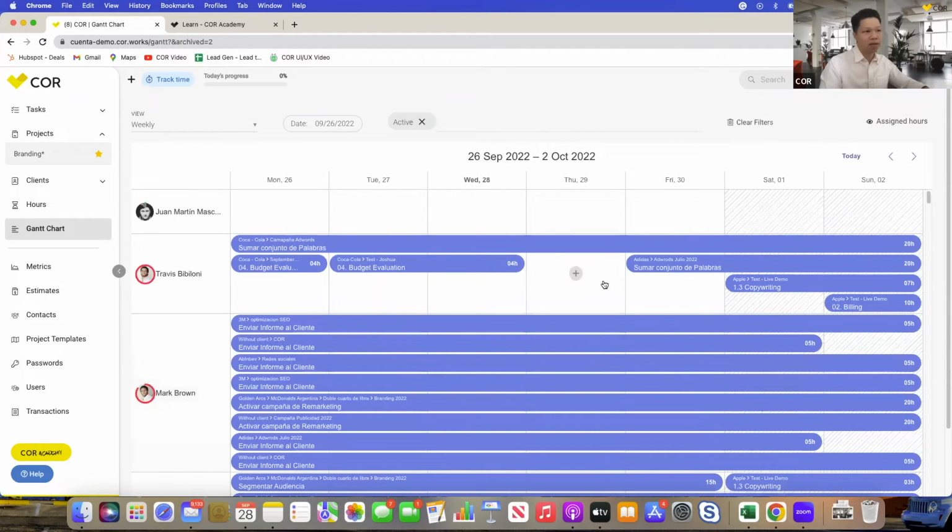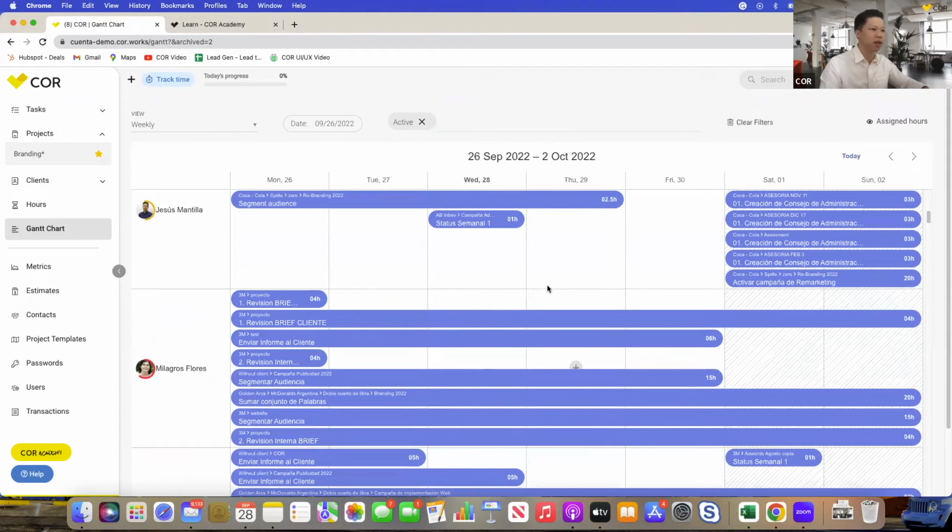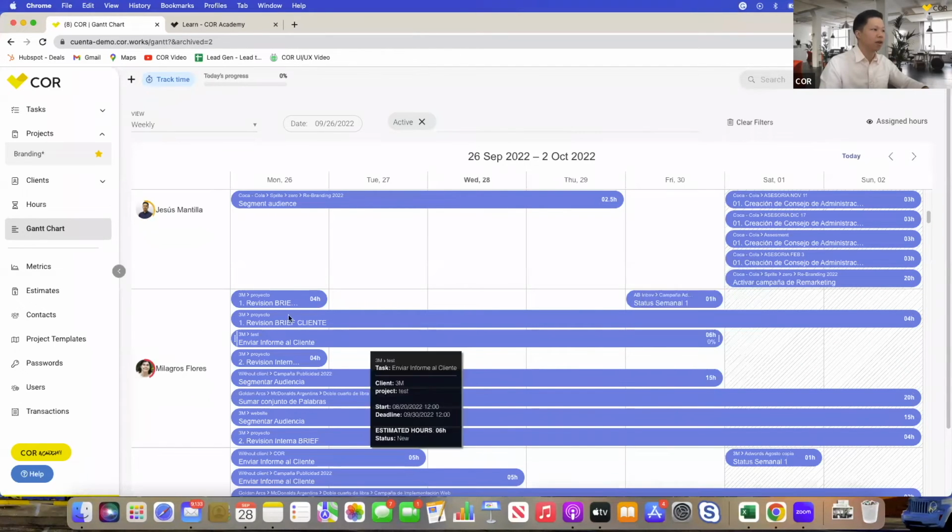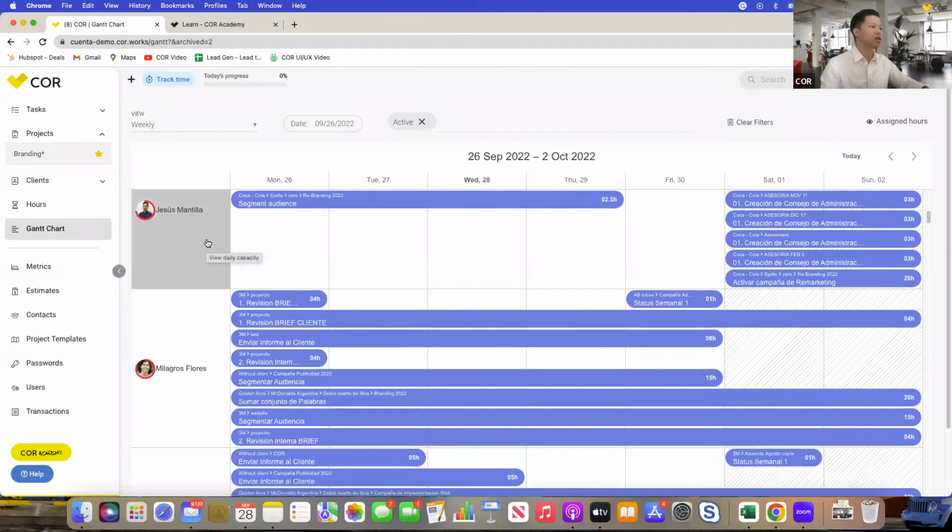And one of the best things about this is actually this is drag and drop. So if you want to take something off of somebody's plate, let's say you want to take this task and allocate this right here, you can just do it from there. And it'll automatically send notifications to both of these people that, hey, this person, Milagros, has been tasked or allocated on a new task, and it'll send a notification to them so they're aware, of course. And also, it immediately affects their capacity in all the other dashboards as well. So you don't have to worry about that.